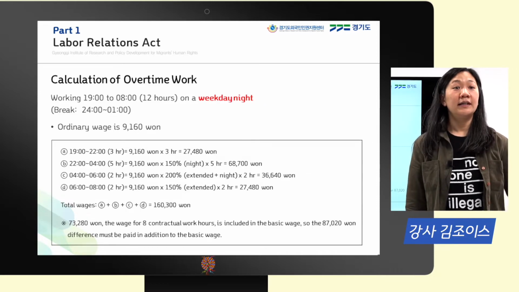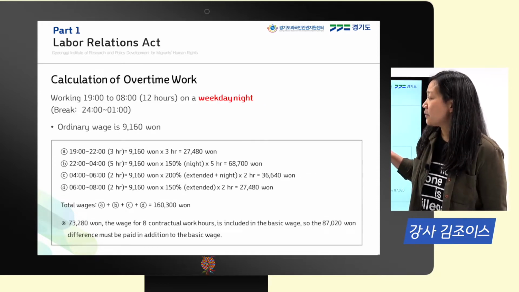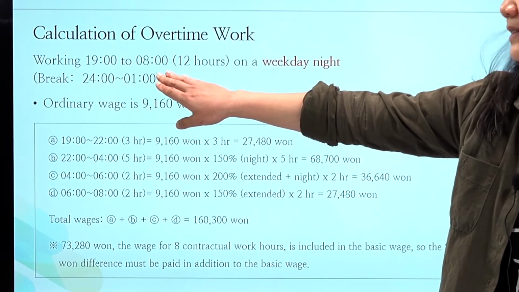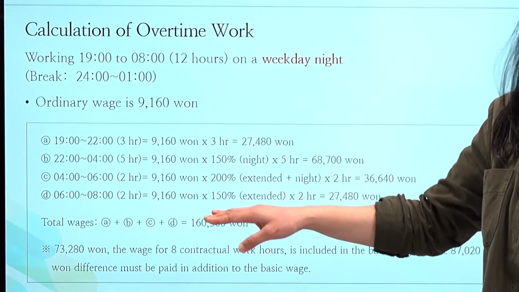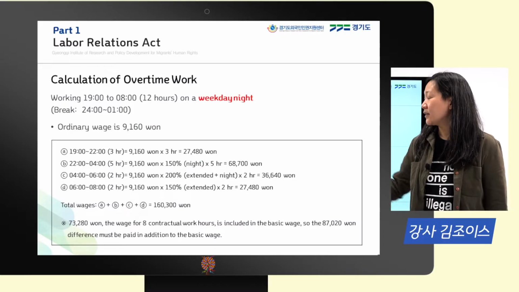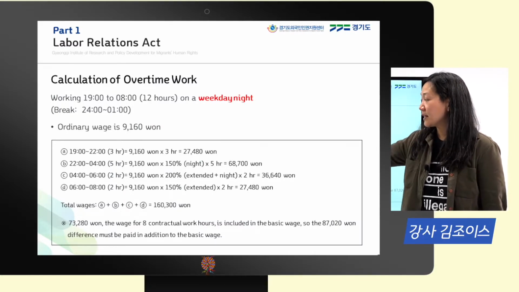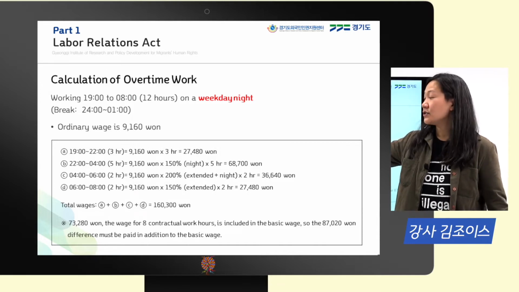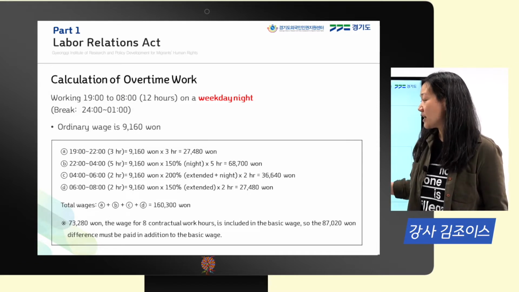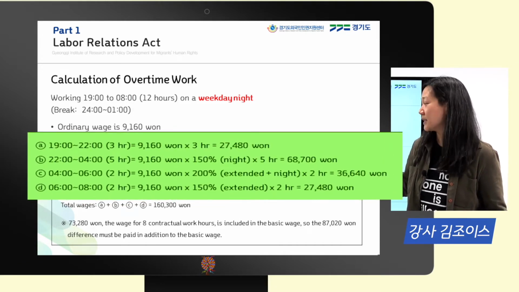Moving on. Now here's another example. This time we're working 7 p.m. until 8 a.m. the next day. So it's a night shift, and it's on a weekday night. And our break time is from midnight until 1 a.m., 1 hour. Again, if we take our ordinary wage of 9,161, this is the minimum wage. And this time we need to break it down into A, B, C, D. So it's getting a little bit more complicated.